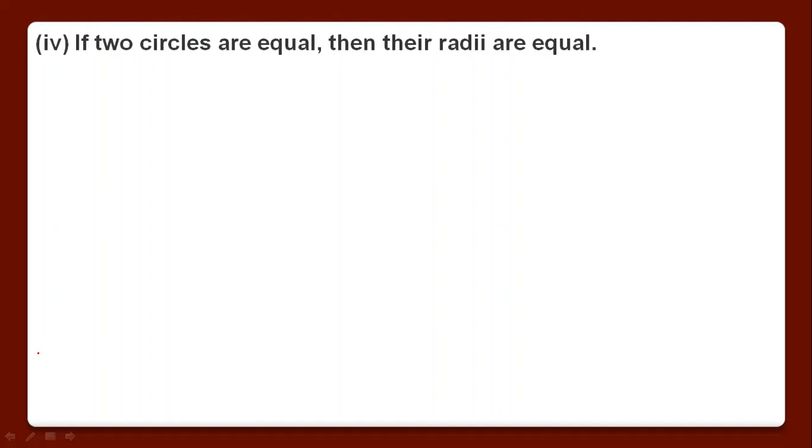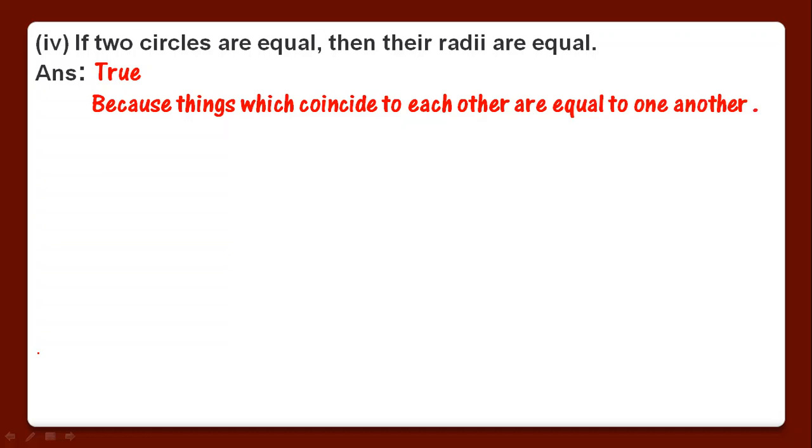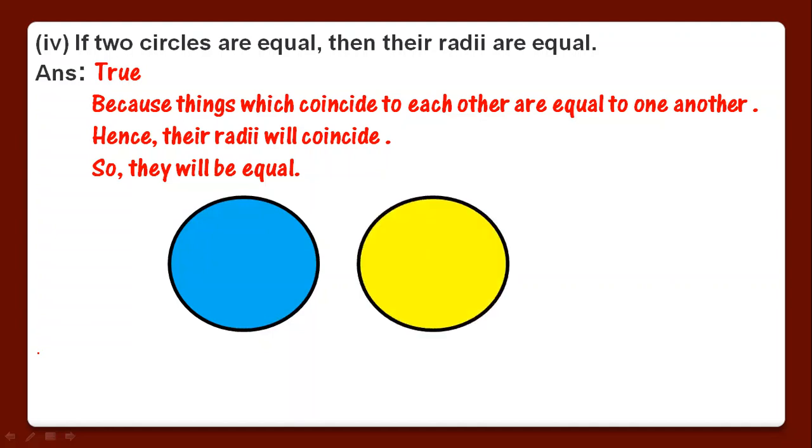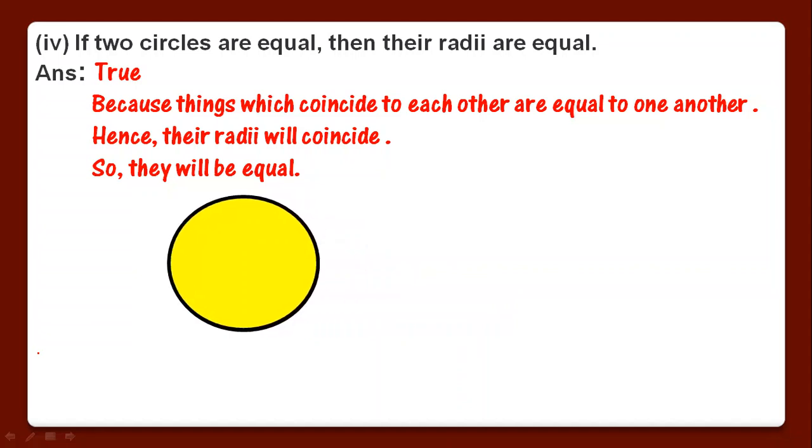Fourth statement is, if two circles are equal, then their radii are equal. True. Because things which coincide with one another are equal to one another. We have discussed this postulate. Hence, their radii will coincide. If circles coincide, their radii, radii being the plural of radius, will also coincide, so they will be equal. We can see from a diagram, this is a circle, this is another circle. If they both coincide with each other, it means they are equal. It means their radii will also coincide and they will also be equal.